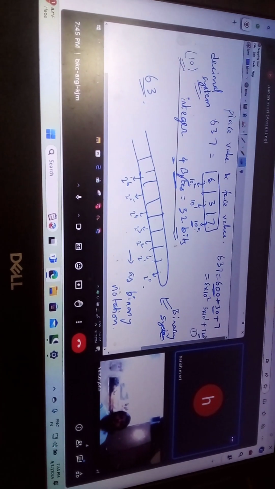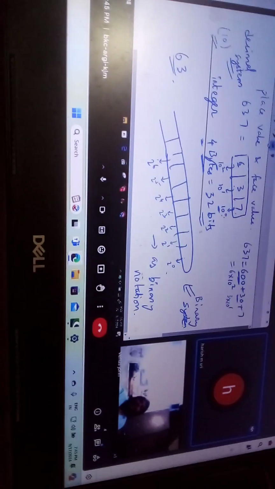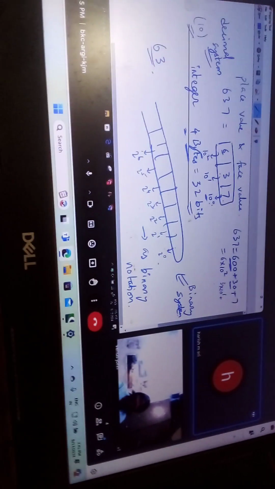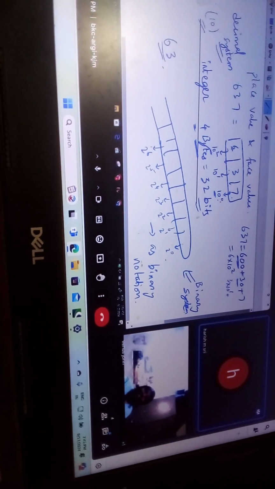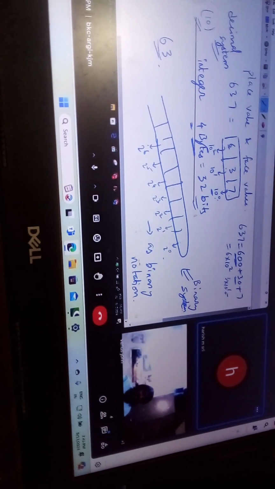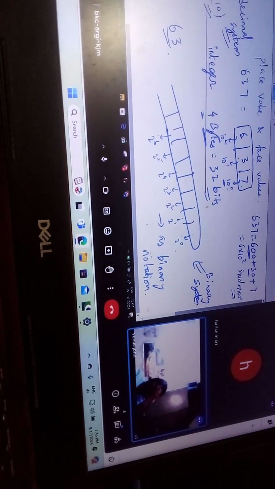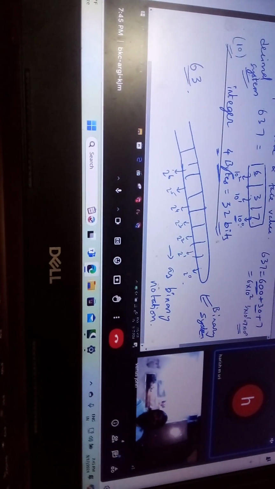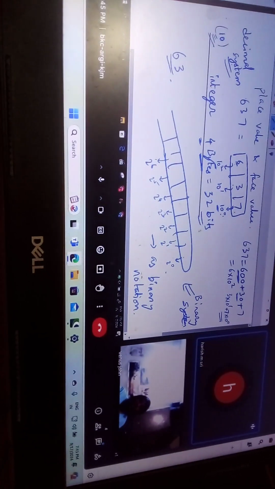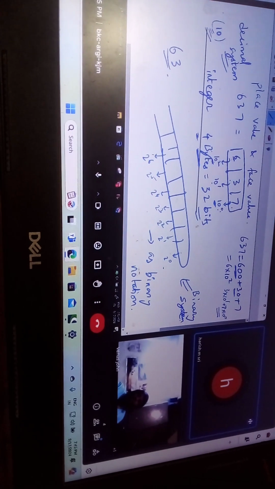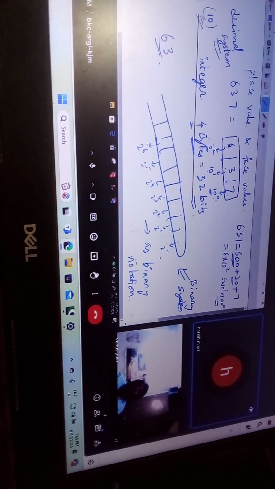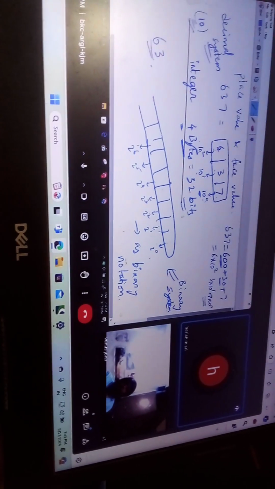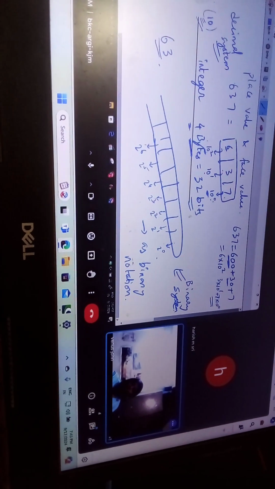If you see, 10 to the power 0 is actually 1. Like we say ones, tens, hundreds, thousands, ten thousands. That is in school, but now you have to graduate to the college level. That is 7 into 10 to the power 0. You got it. So in any system, you will take the powers of the base, like how we took 10 to the power 0, 10 to the power 1, 10 to the power 2. If it is an even bigger number, let's say in lakhs or crores, that power will be raised that much, just as in the binary system.